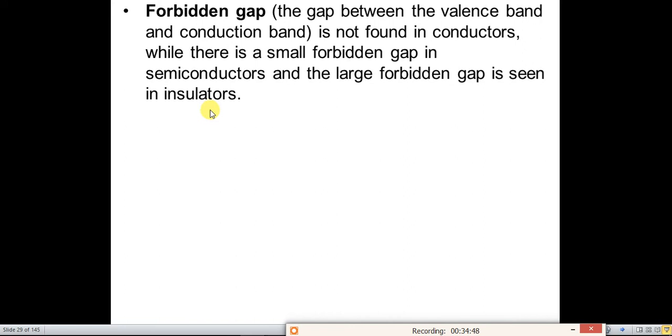What is the meaning of valence band? The band which contains valence electrons. What is the meaning of conduction band? The band which contains free electrons that will conduct the current.